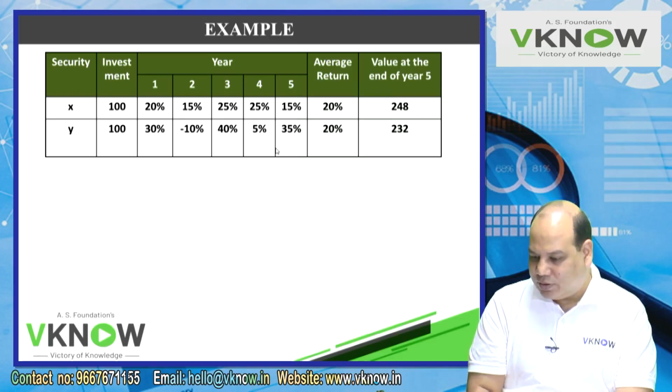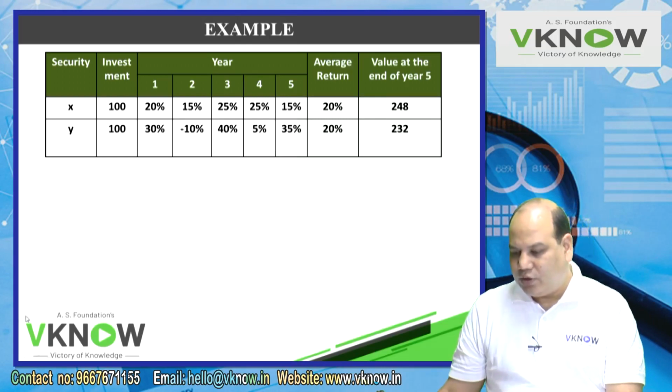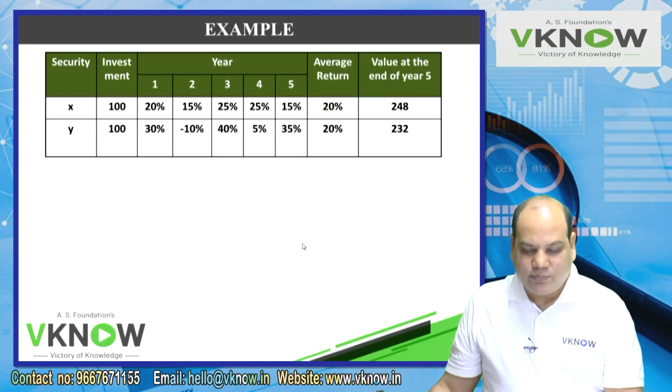There is a table with so many columns, 9 columns. Security, investment, year. Under year write down 1, 2, 3, 4, 5. Then average return, and then write down value at the end of the year 5.